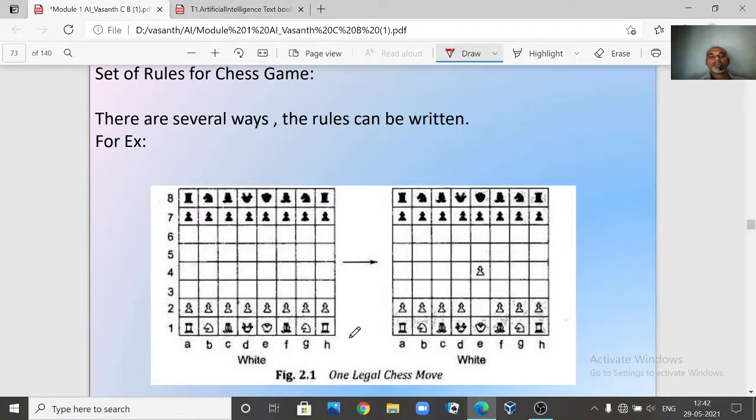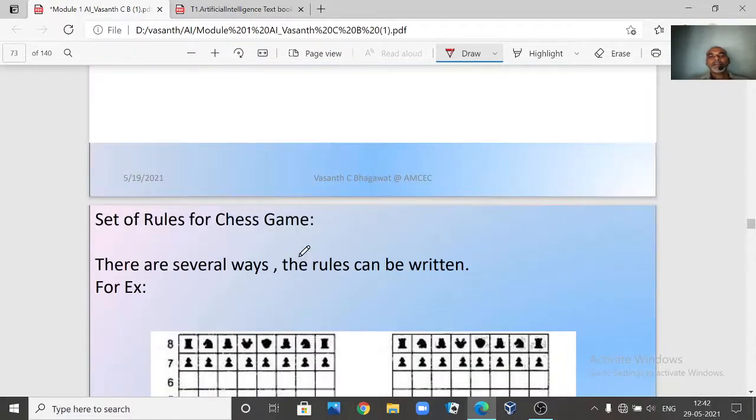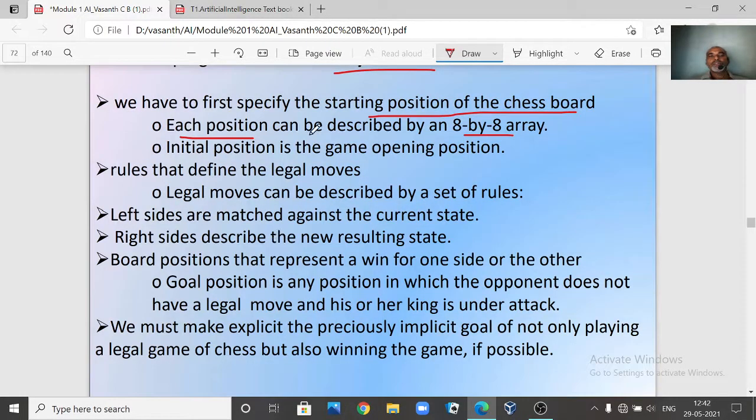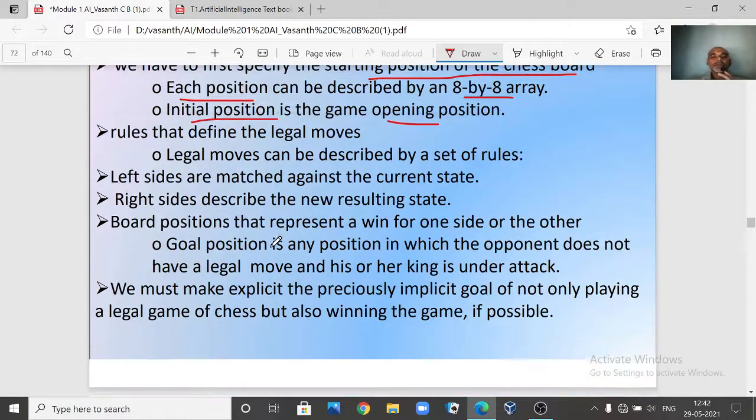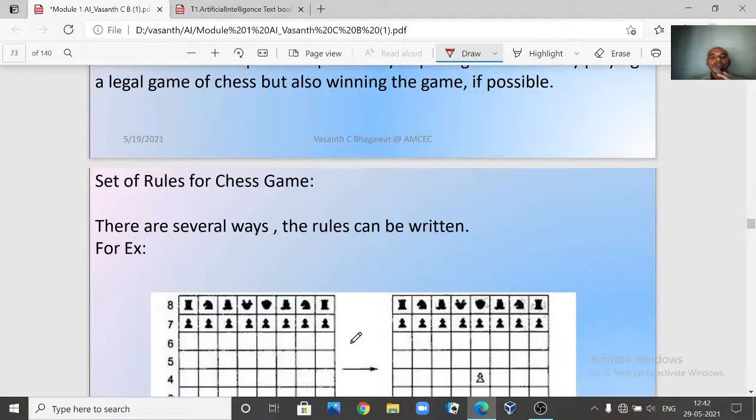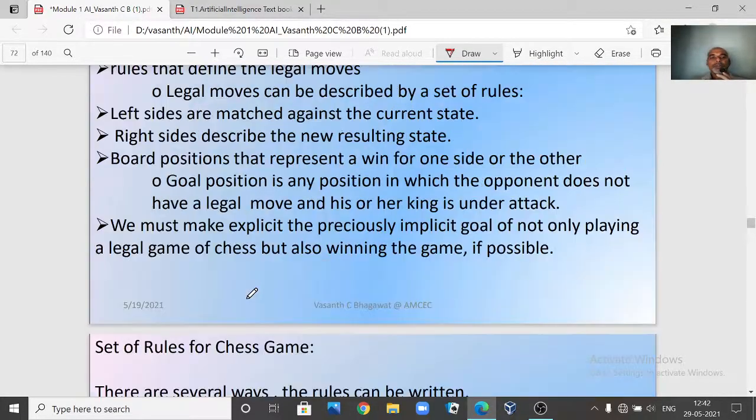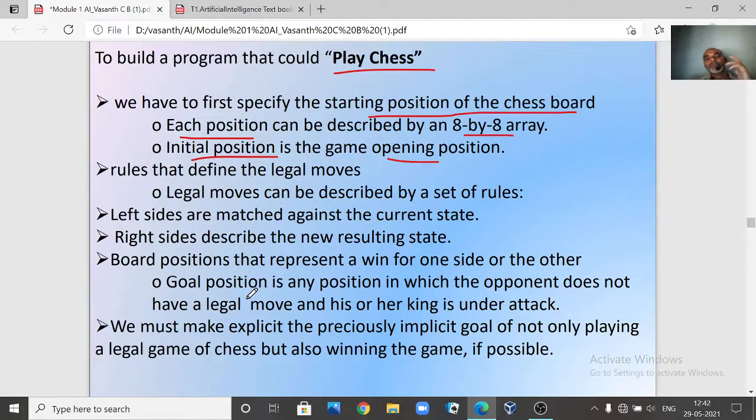We have 8 rows and 8 columns. So we can say this is my initial position. So each position can be described by an 8 by 8 array. Next, the initial position of the game. Now what will the initial position be? This is what the initial position of our chessboard looks like. Right, so we have defined the initial position.